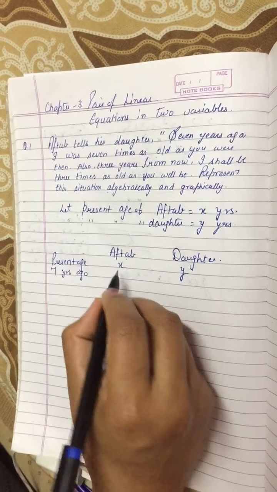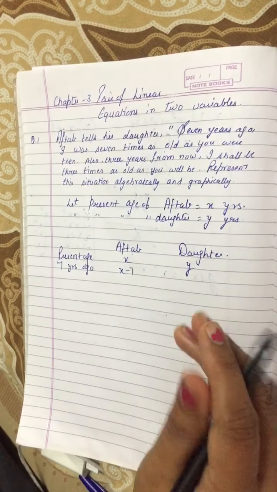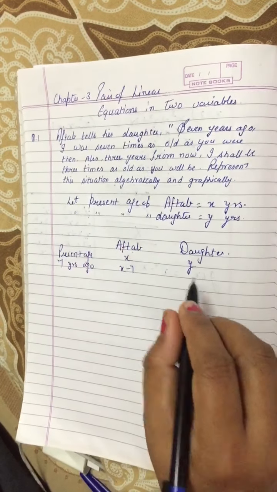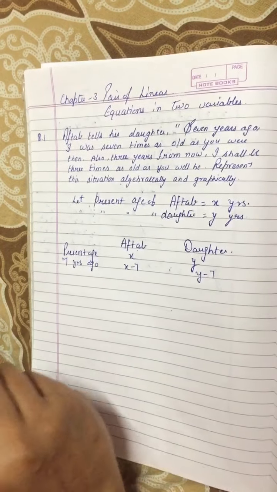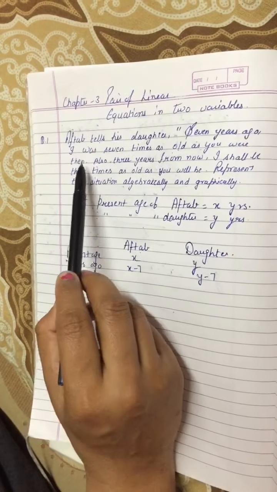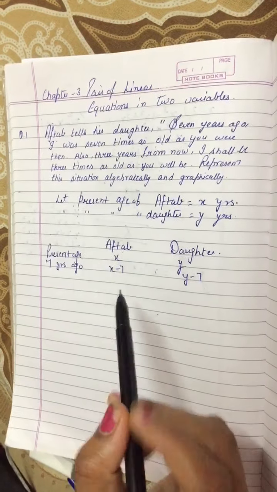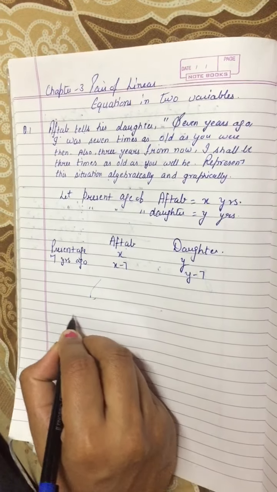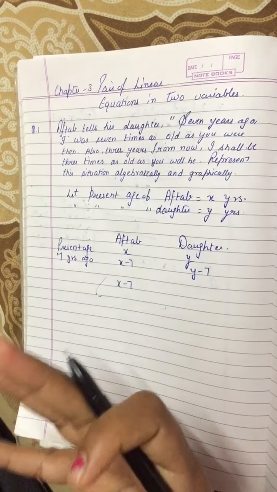Similarly, 7 years ago, if I am counting the ages of Aftab and his daughter, the age of Aftab will be x minus 7 because I am talking about before 7 years, and the daughter will be y minus 7. Now according to the given condition, Aftab is talking: I was. I means who? I is Aftab, means x minus 7. Aftab is talking about himself.